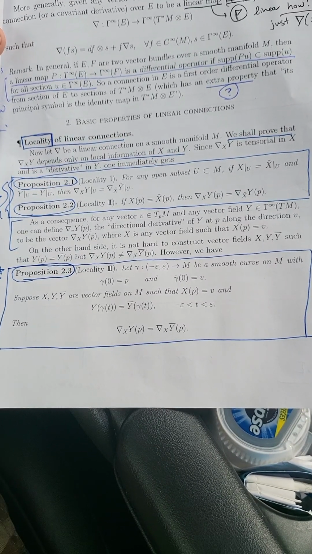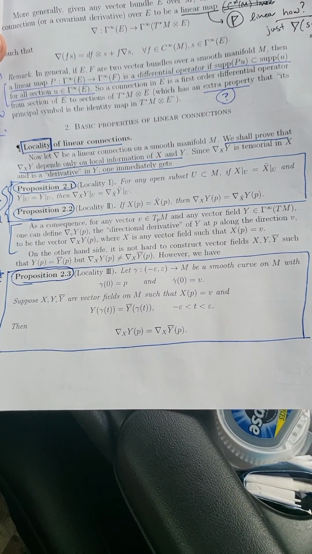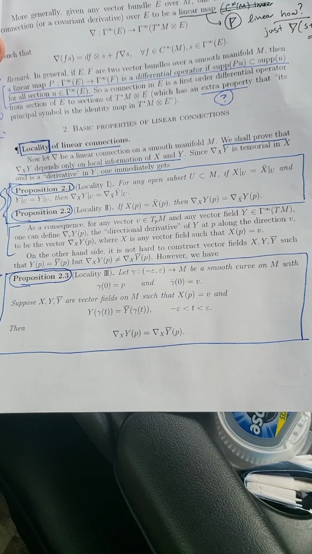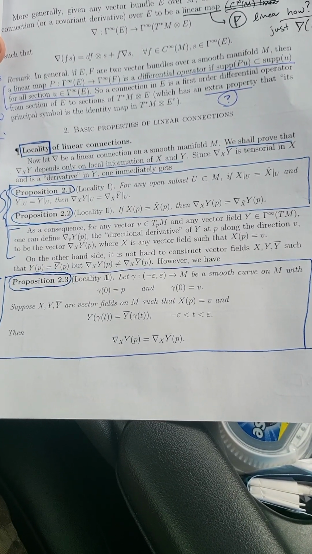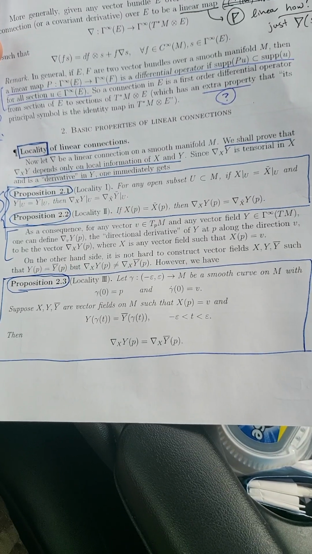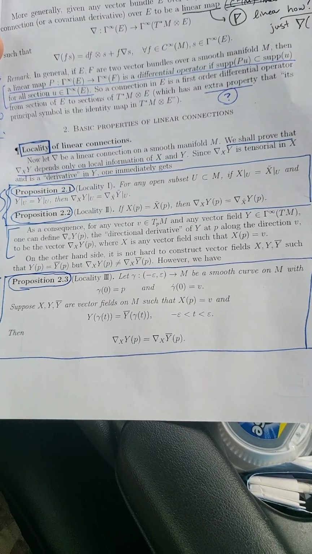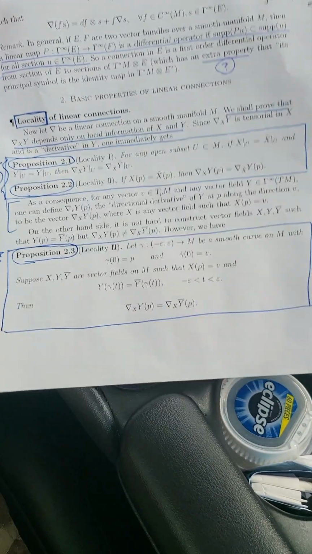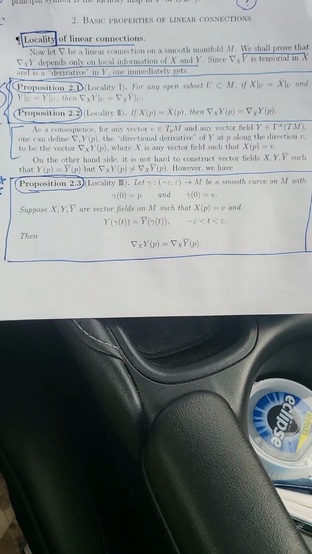So this second locality argument is pointwise. It means that the covariant derivative, in the first argument, the direction vector field, only cares about the pointwise evaluation of that direction vector field. It's tensorial in the first argument, so that is critical. And then the third proposition, the third locality